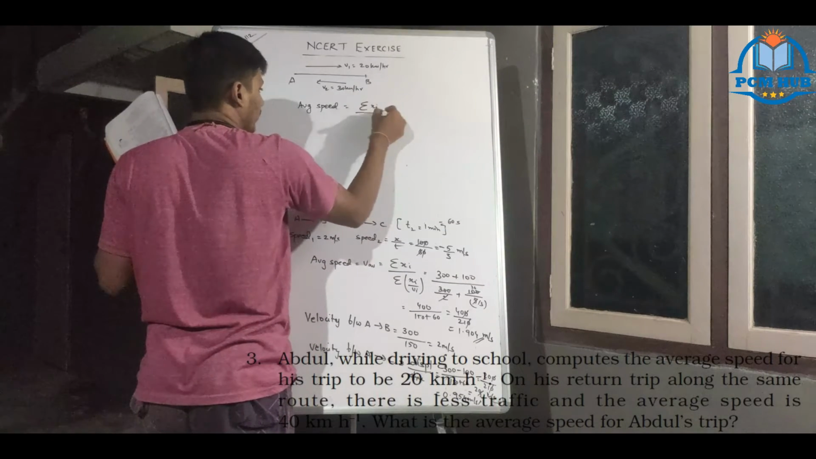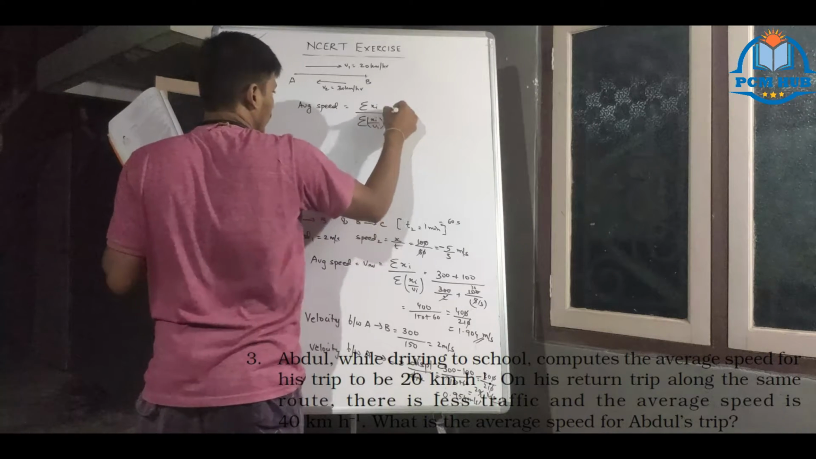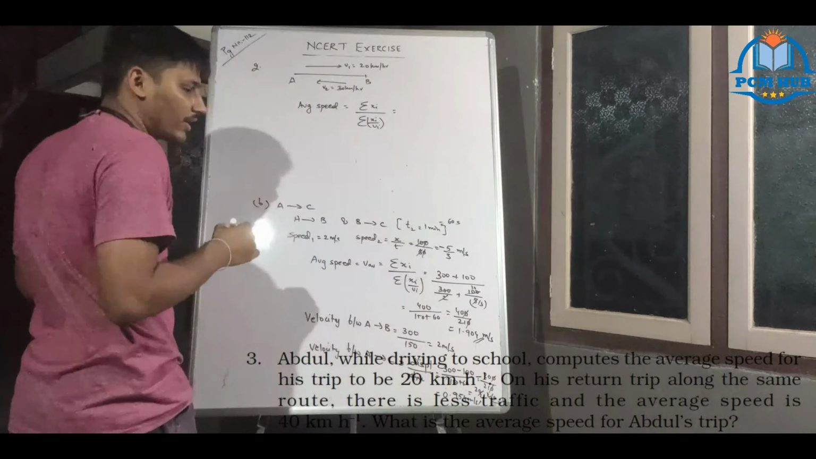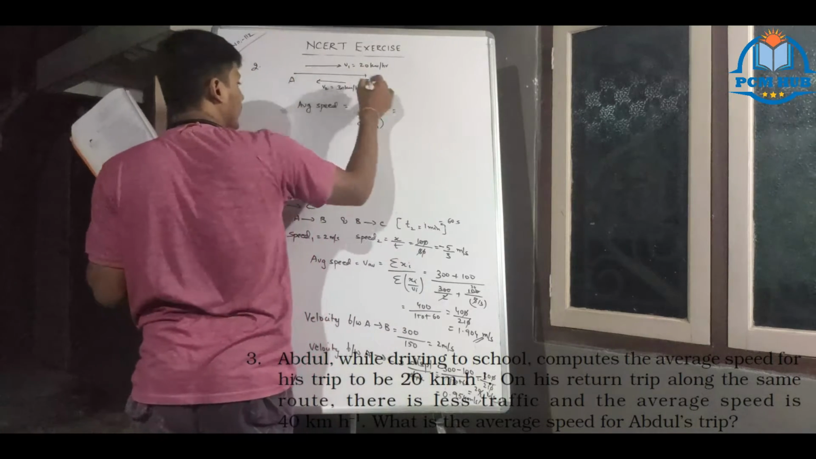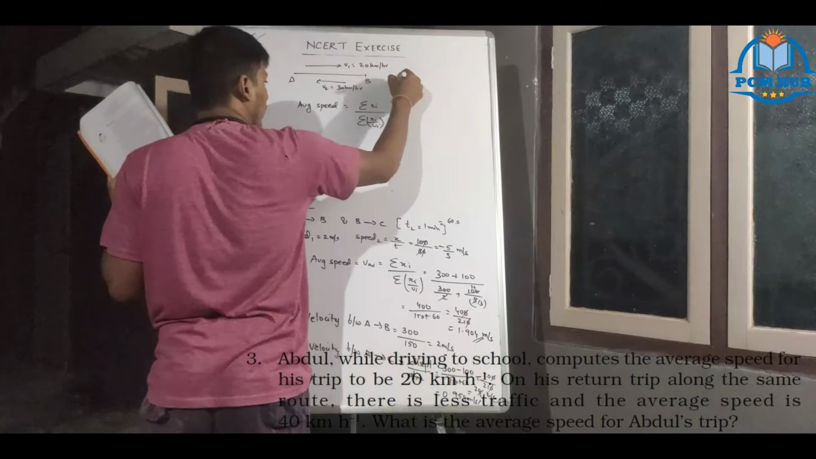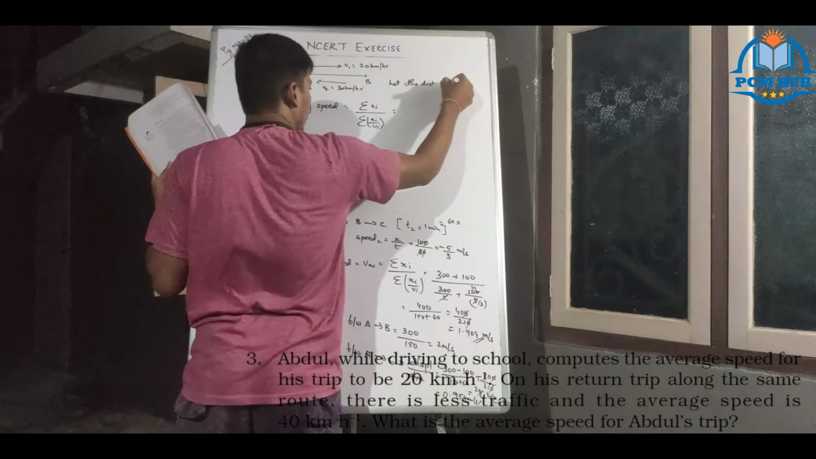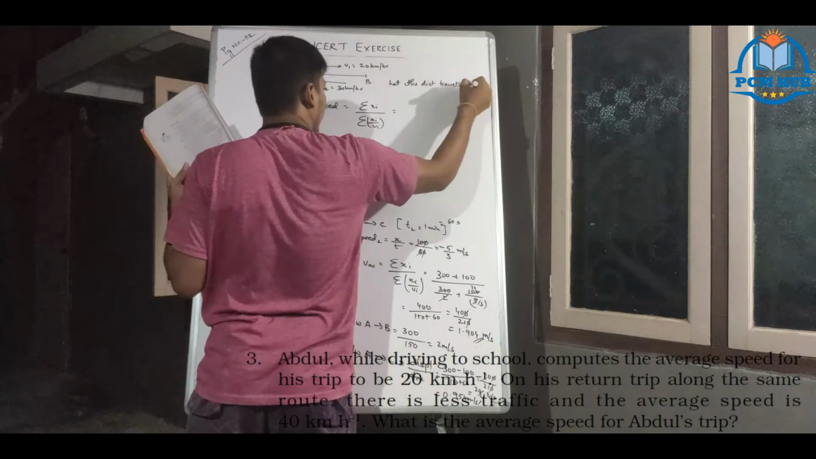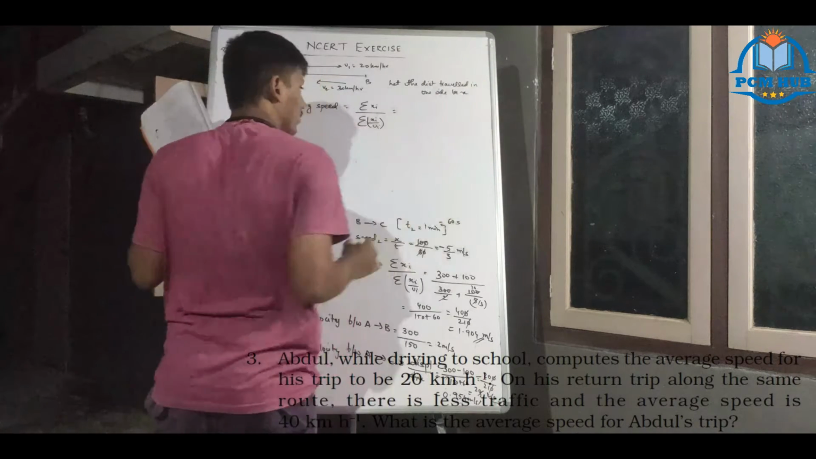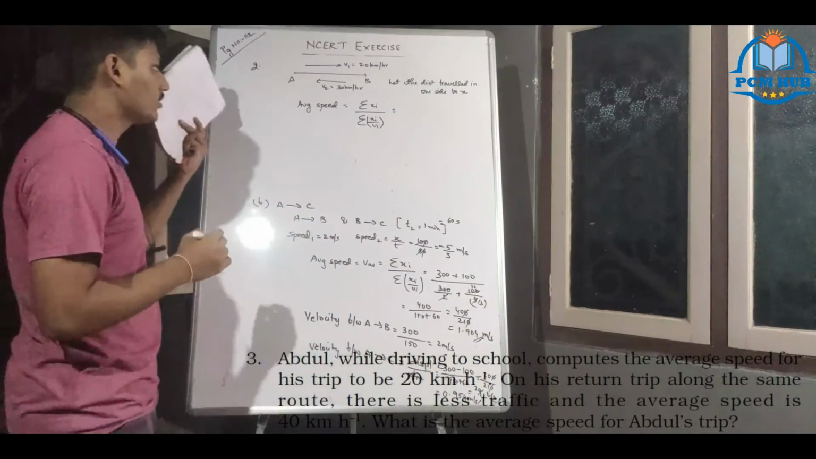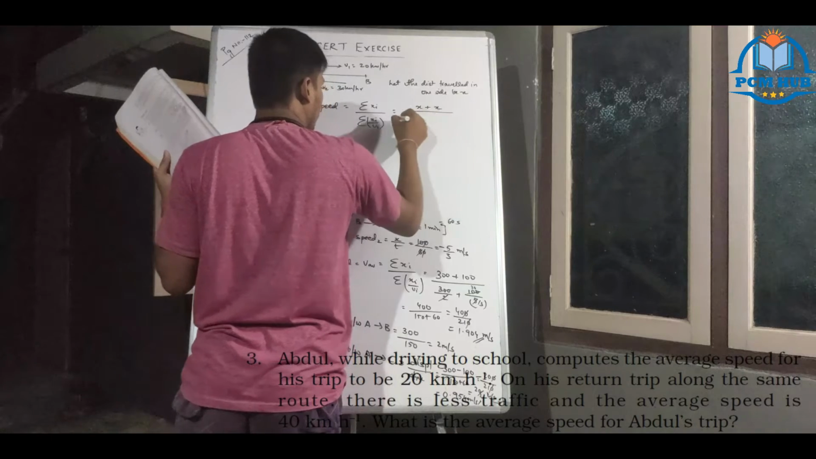Sigma xi by sigma ti, you are writing like this. So sigma xi is the total distance. Let the distance traveled in one side be x. Okay, already you know it is one side x. So x plus x, it is 2x.